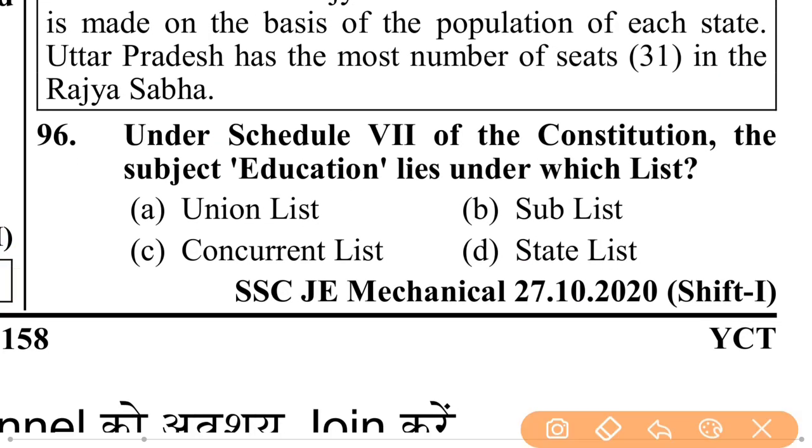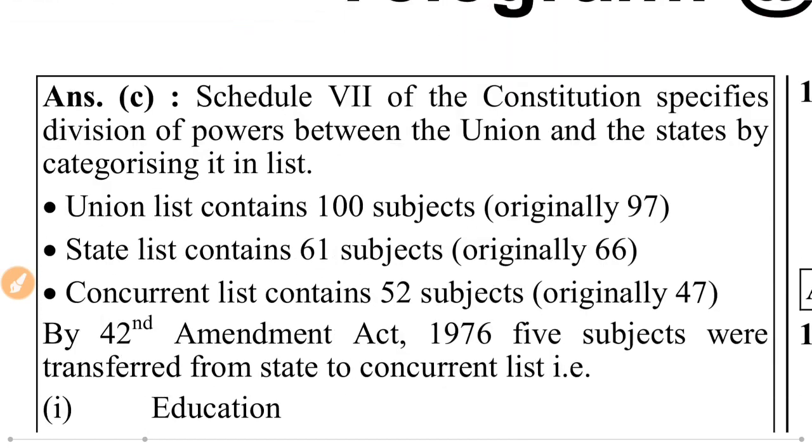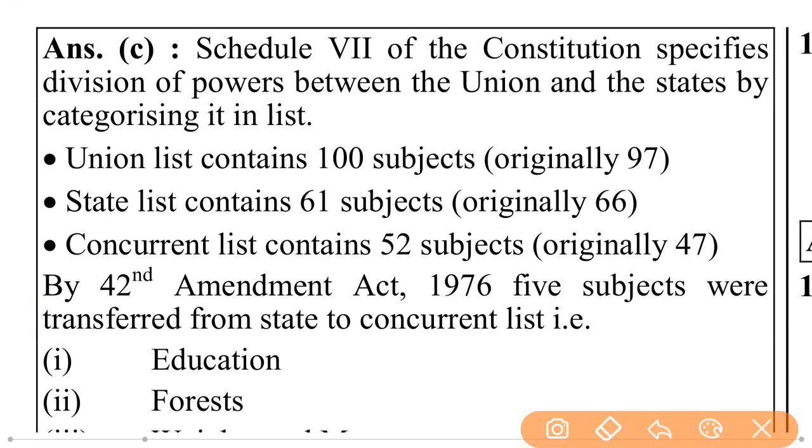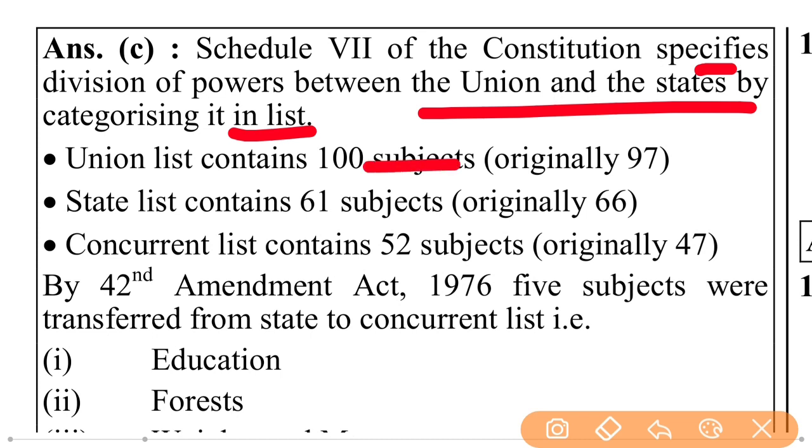Under the schedule 7 of the Constitution, the subject education lies under which list? And education lies under concurrent list. I think so. Yes. Schedule 7 of the Constitution specifies division of powers between the union and states by categorizing it in list. Union list contains 100 subjects, originally 97.